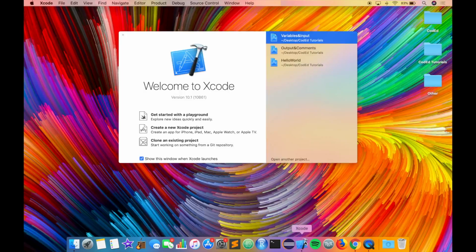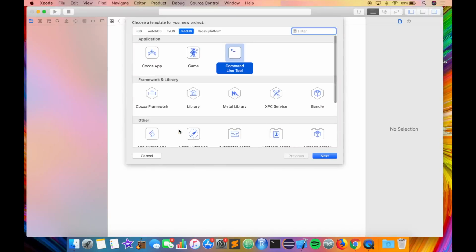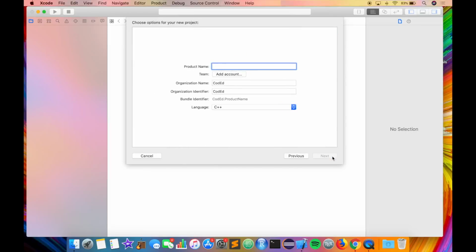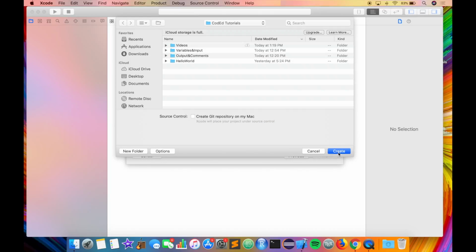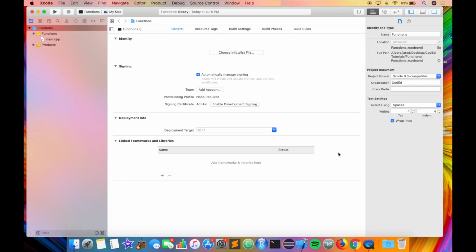We'll start out by opening up Xcode and creating a new Xcode project. Make sure that command line tool is selected under Mac OS and go ahead and click Next. We will call this program Functions. Make sure that C++ is the selected language. Click Next, decide where to save it, and click Create.